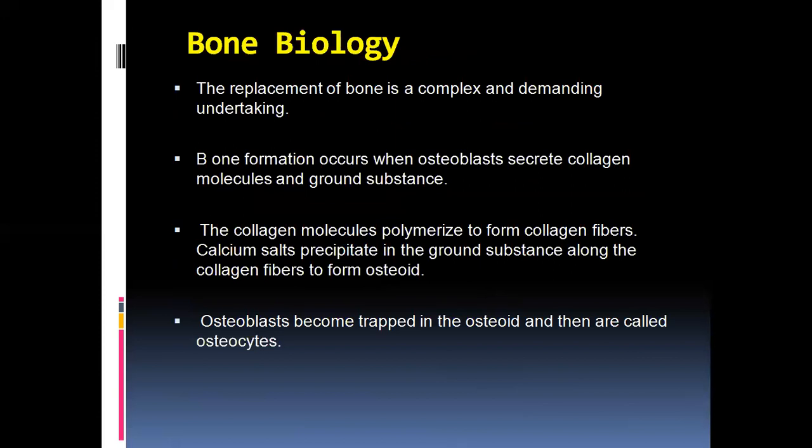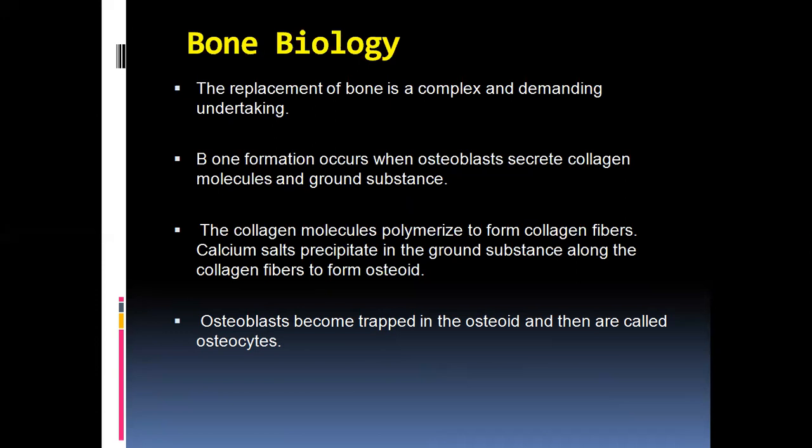So before going to the types of bone grafting and the examples under it, one must have a clear knowledge about bone biology and also bone healing. As we all know, bone is formed with the osteoblastic cells. These osteoblastic cells will secrete the collagen molecules and also the ground substance. These collagen molecules will polymerize to form collagen fibers.